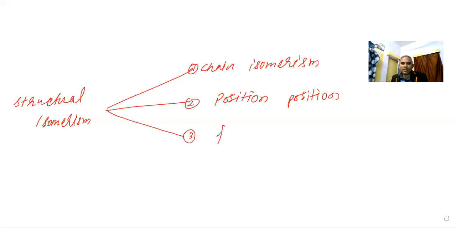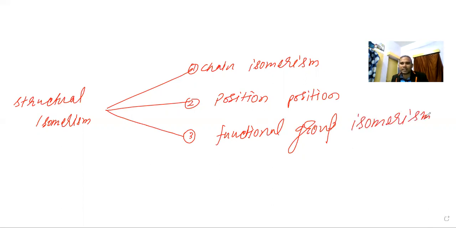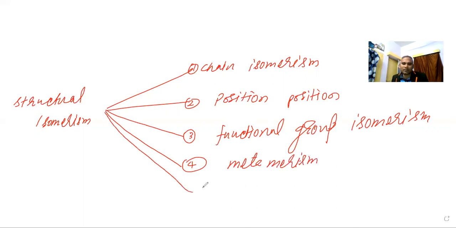Third one we studied is functional group isomerism, where the functional group was getting changed. Next, the fourth one we studied is metamerism. This we also covered, where the alkyl group differs. Fifth one we studied is ring chain isomerism, where the carbon cyclic chain differs.